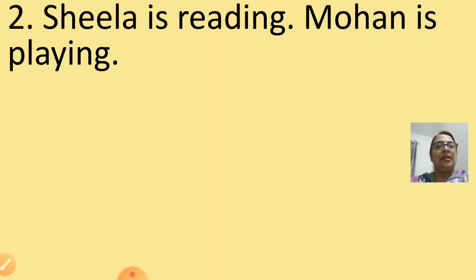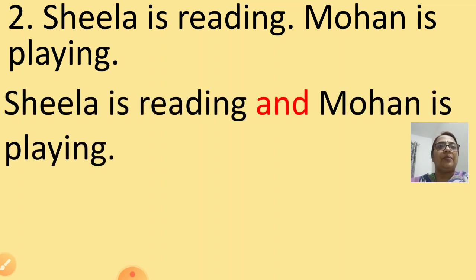Let's move ahead and see the second question. Sheila is reading, Mohan is playing. So, which conjunction will come? And. Very good. Sheila is reading and Mohan is playing. What the children are doing? That is what is explained in both the sentences. So, we use conjunction and.